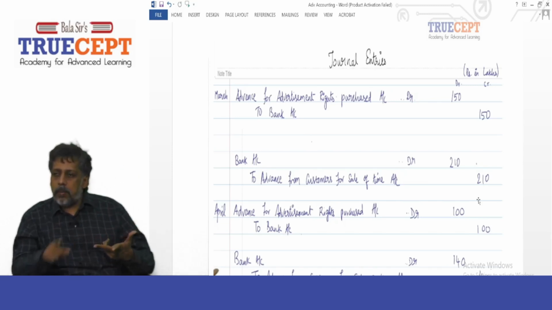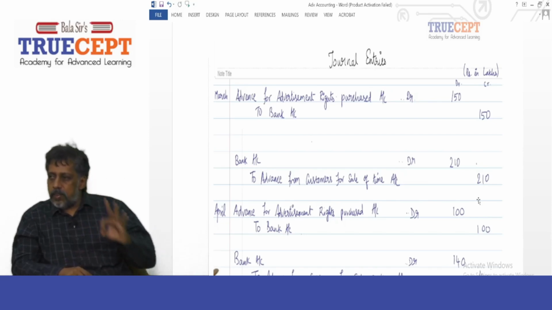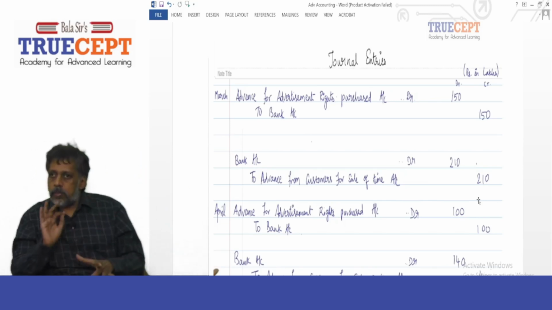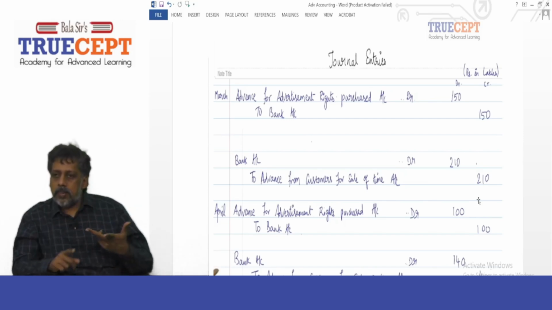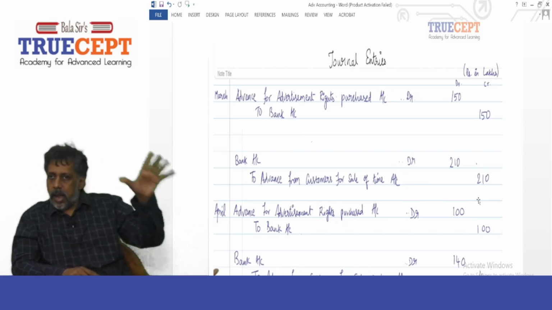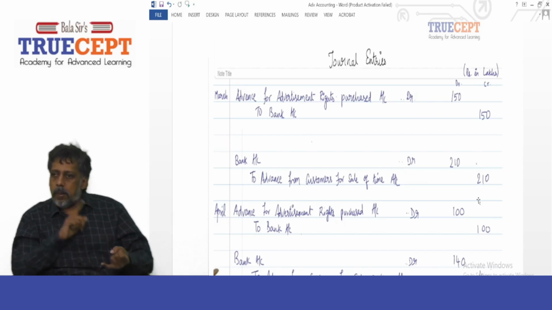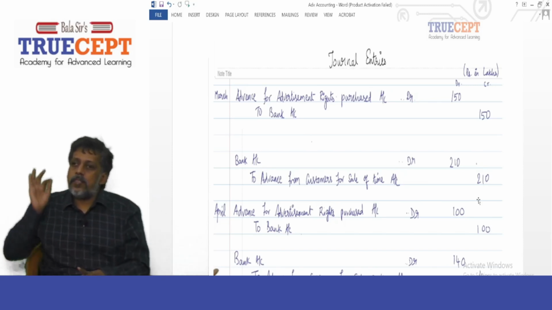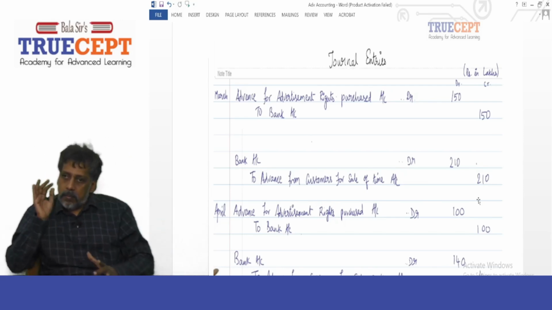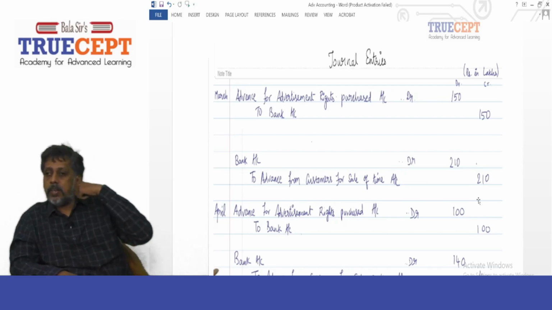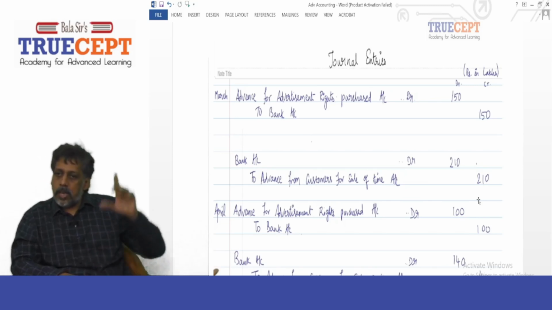Bank account debit, money comes in, 210 lakh, which is 350 lakh into 60%. Remember, 70% of the time you sold. Don't bother about that. 60% you collected, amount 210 lakh, and credit advance from customer for sale of time. Exactly, it is advance from customers for the sale of time, because the time will be sold only in the months of May and June. It's not directly sold by the channel to the customer. I'll be giving it to you people and you pass it on to the customer, so they can place their ad.